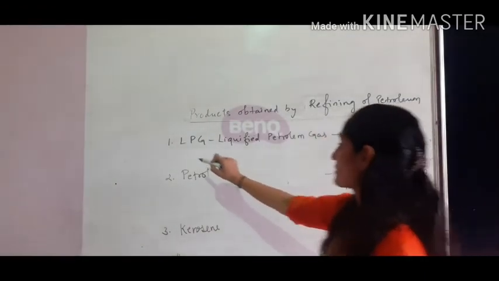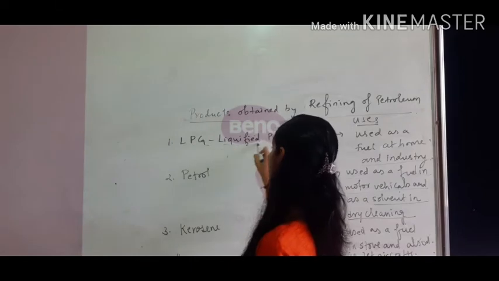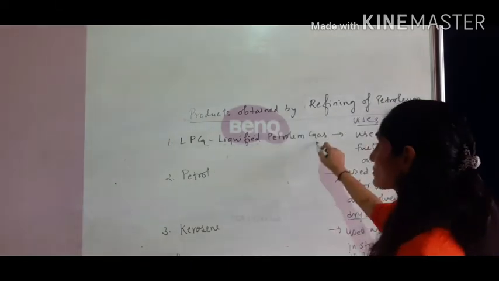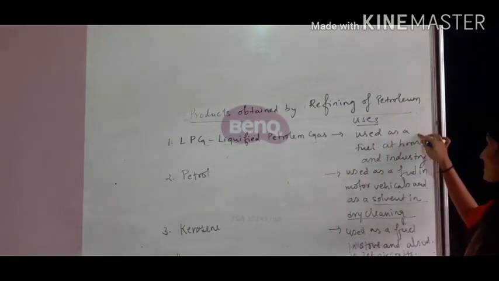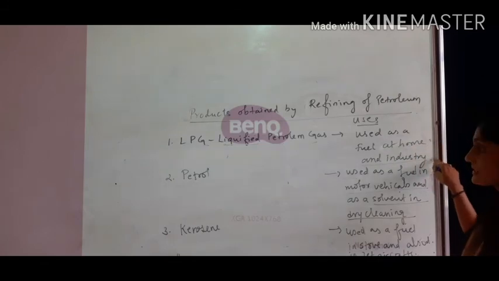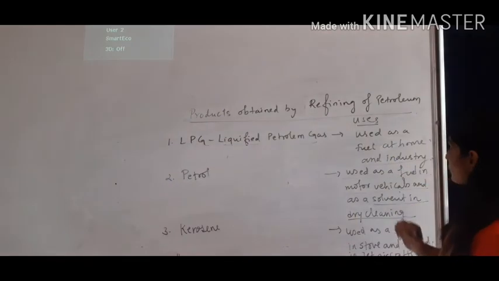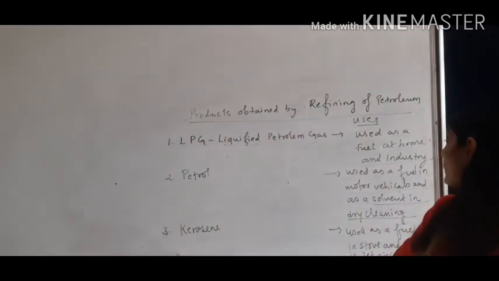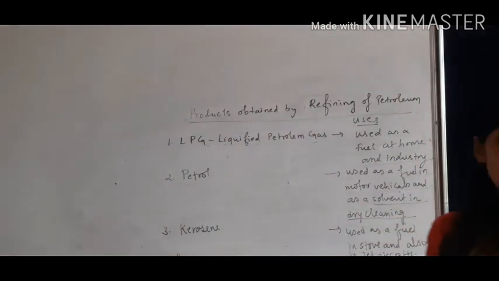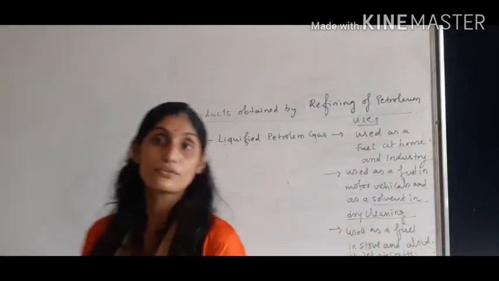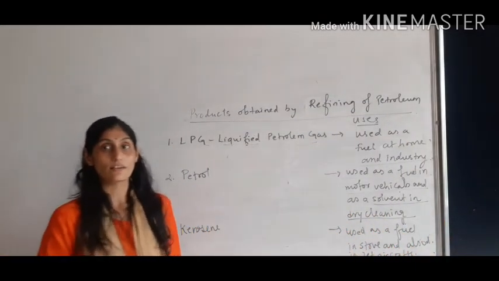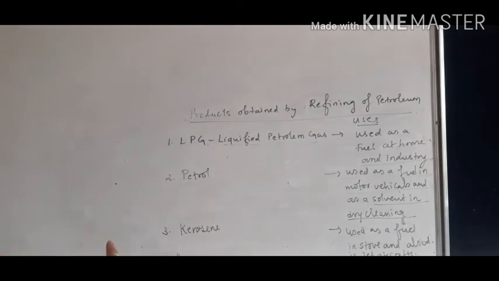The very first product is LPG. L stands for liquefied, P stands for petroleum and G stands for gas. So it is used as a fuel at home as well as in the industry. Petrol is the liquid form which we are obtaining by the refining of petroleum. It is used as a fuel in motor vehicles as well as a solvent for dry cleaning purposes. And lastly, the third product is kerosene.